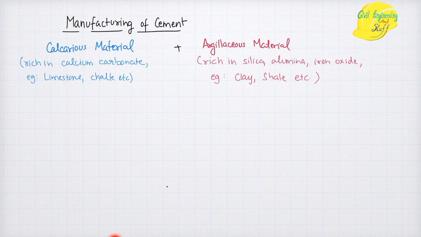So when your calcareous material is mixed with argillaceous material at a very high temperature, around 1450 degrees Celsius, under this extreme temperature these materials fuse together to form clinker.